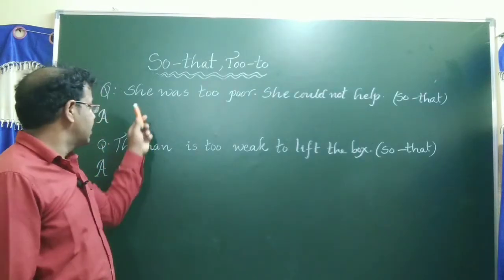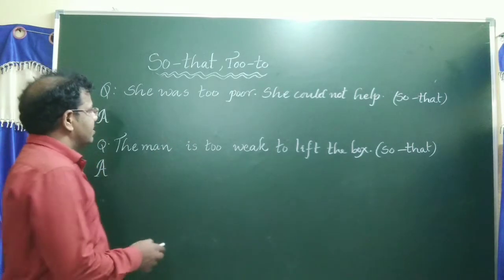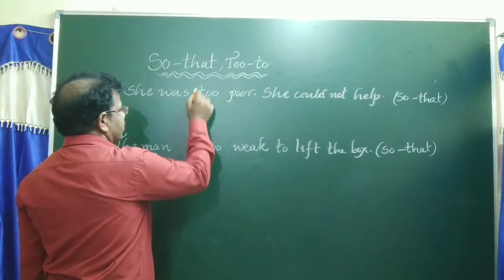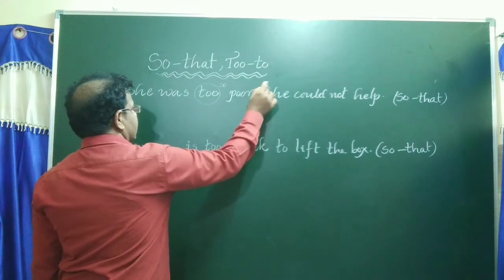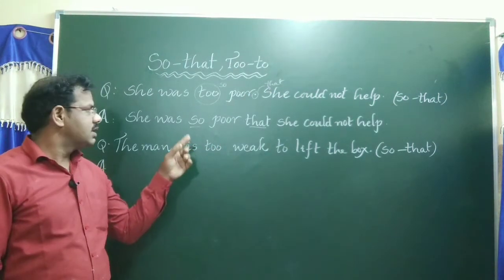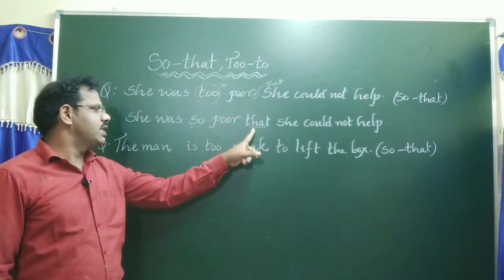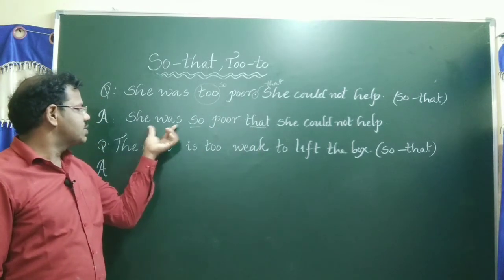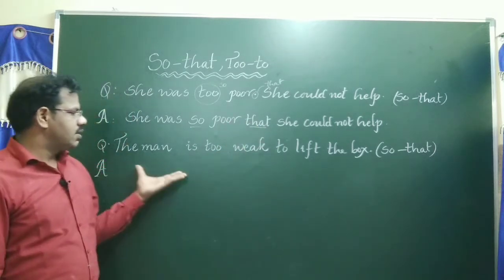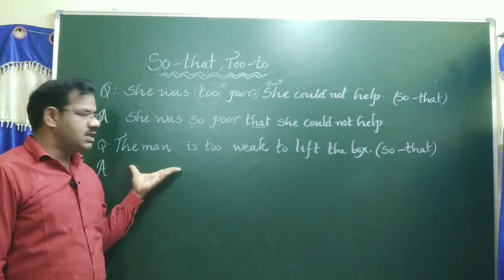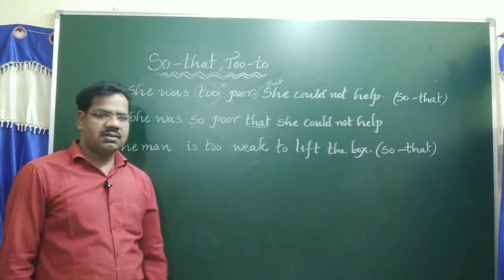Now another bit is, she was too poor, she could not help. In the place of to, should apply so. In the place of full stop, should apply that. Now answer is, in the place of to, so is applied. In the place of full stop, that is applied. She was so poor that she could not help. Now regarding next question, to is given, then change into so that.